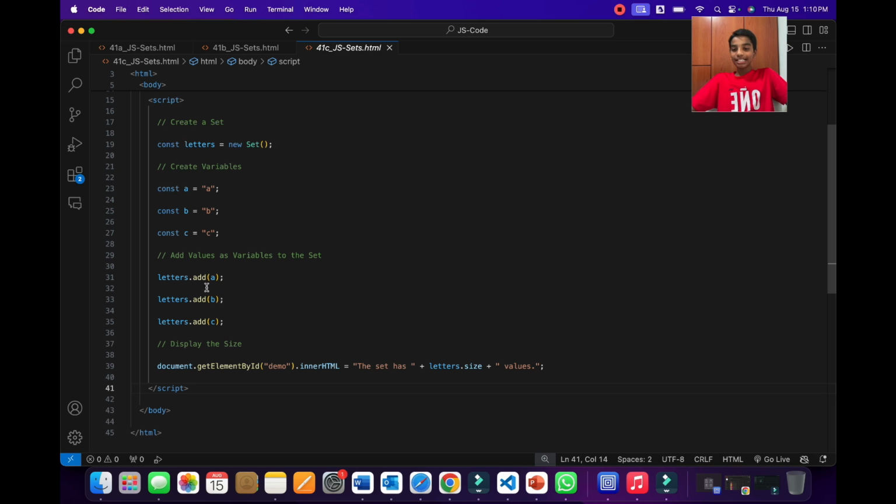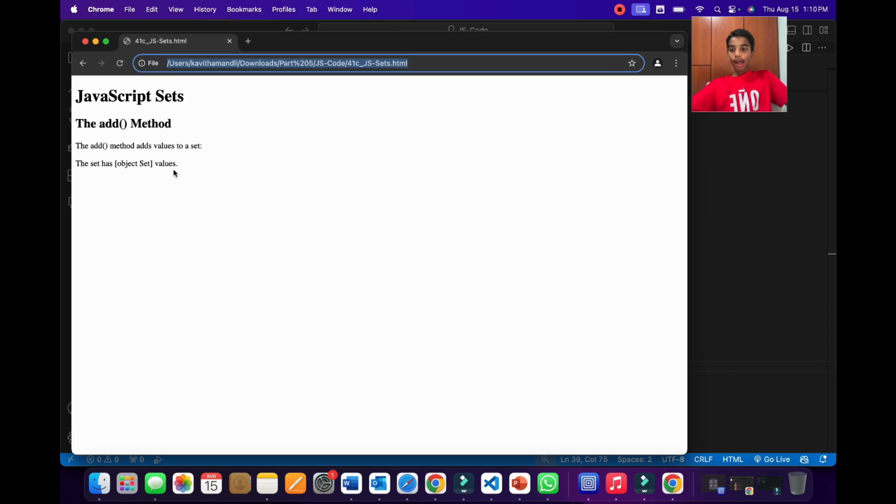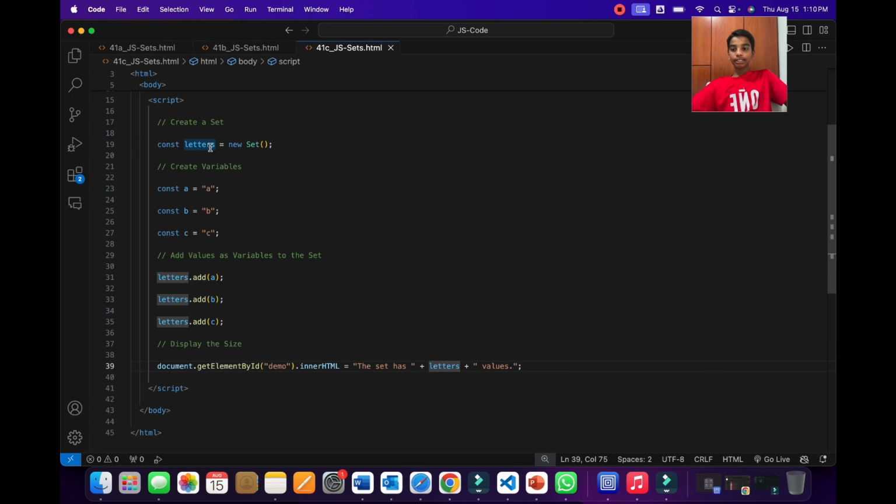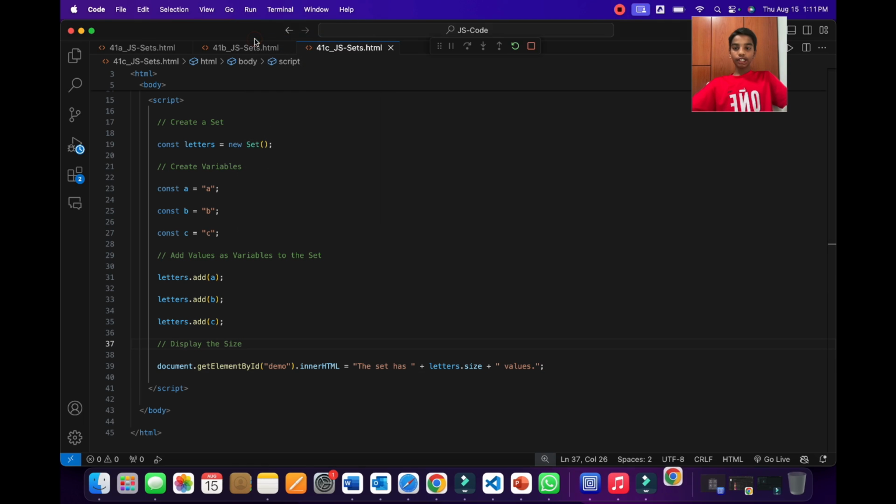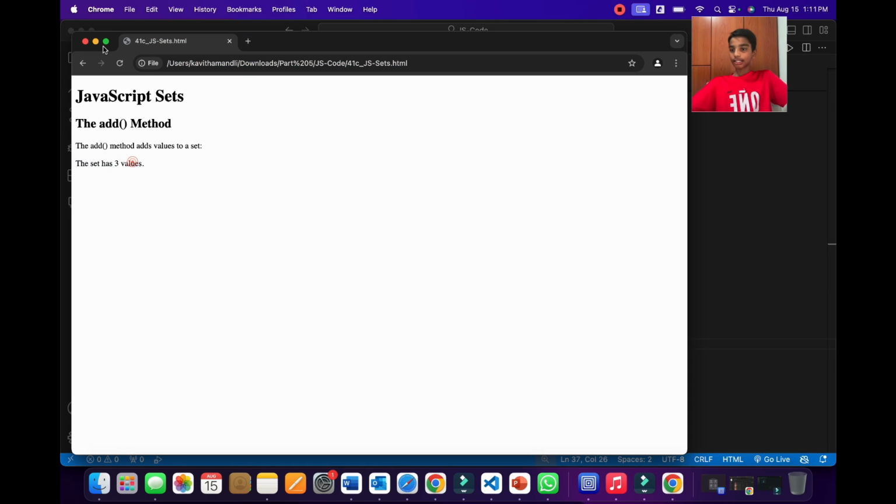But we can access this over here by just saying set letters.a or letters.letters1. So now as you can see over here, it's coming 3. But what happens if we don't write size and just write letters? So now when we run this using Chrome, as you can see, it will say object Set, because if we just write letters over here, it will say object Set. So we have to write something like letters.size to display its size or loop it. So now if you revert it back, as you can see, it's saying the set has 3 values.